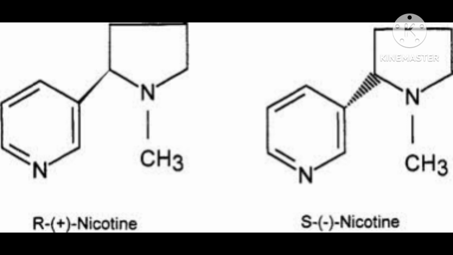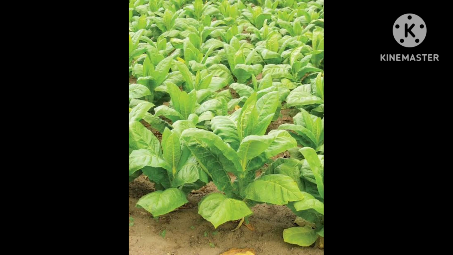That is called basic. And other, which will take the electron, that lone pair electron, some other atom or other molecule will take, then that will be called acidic. This is the standard definition: which can donate the electron is called basic, and which will take the electron is called acidic. There are many things, but here I told you just the main things about the basic.